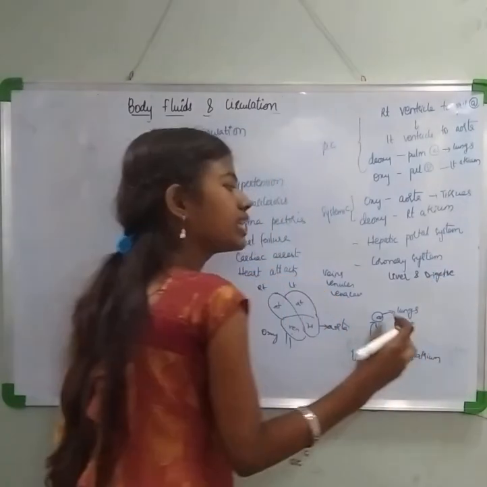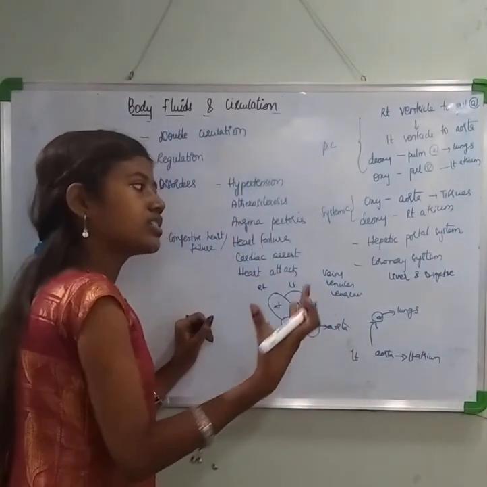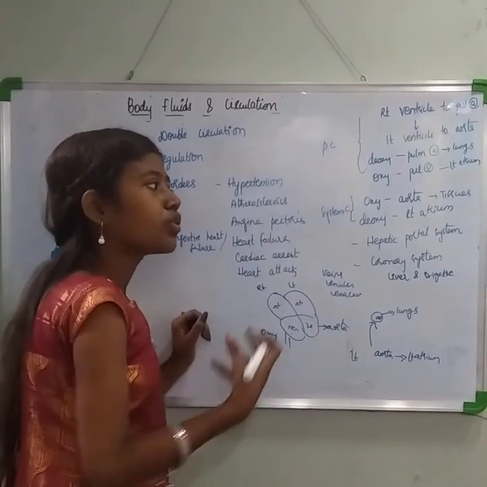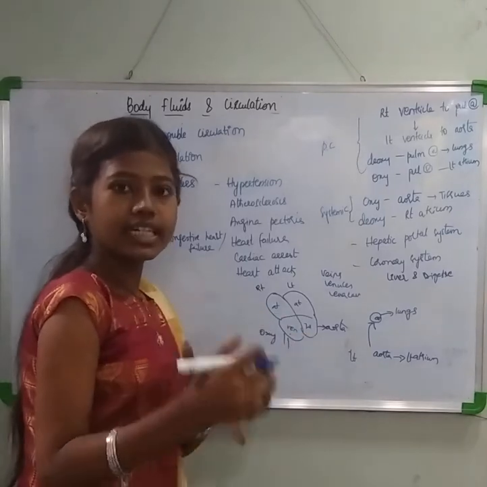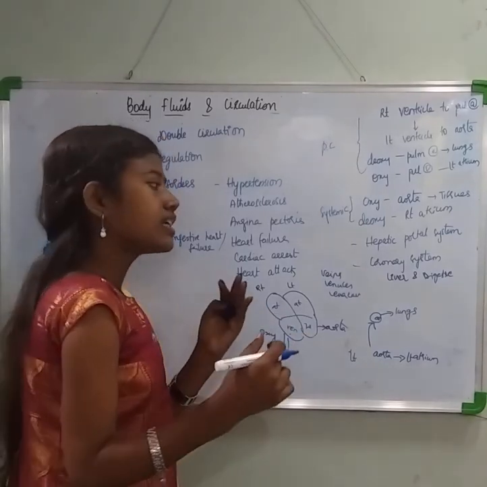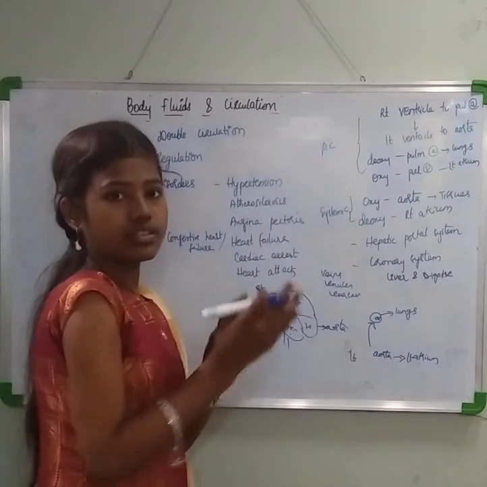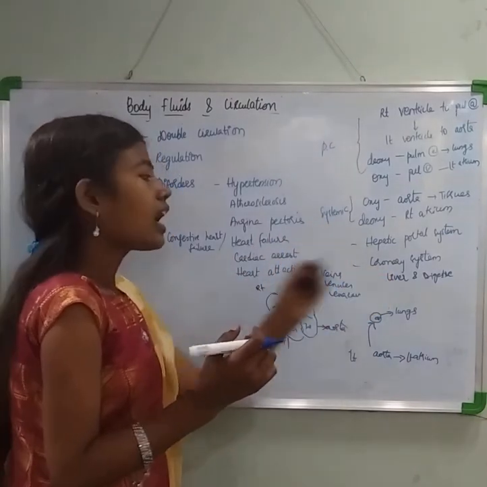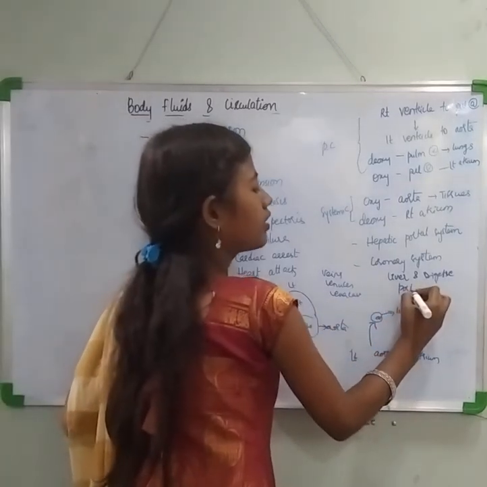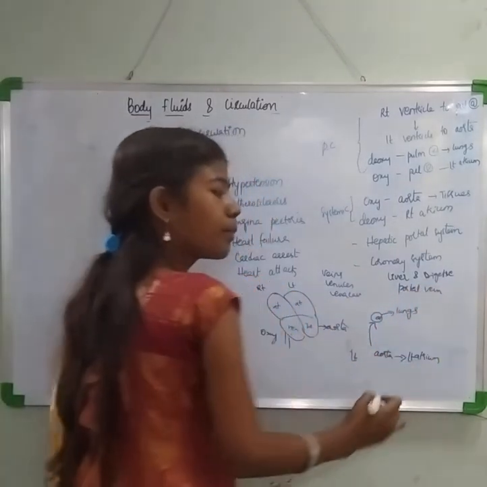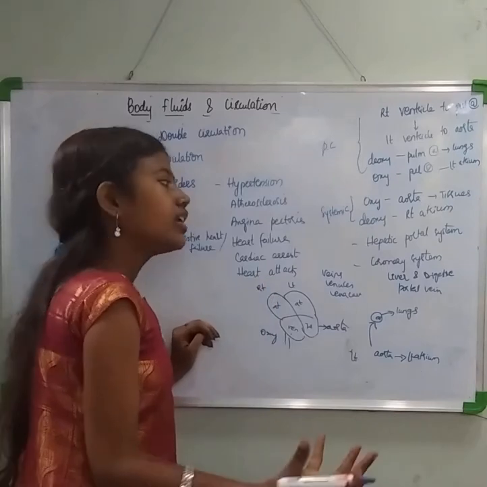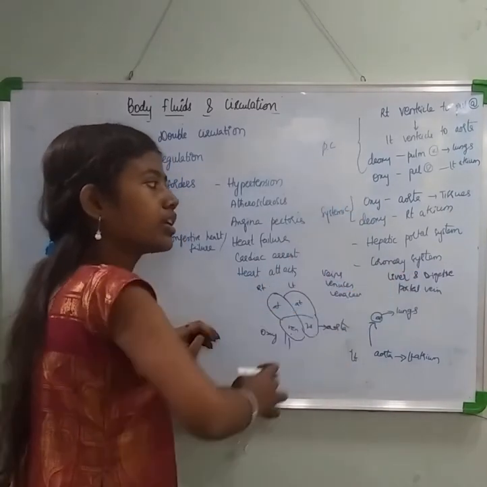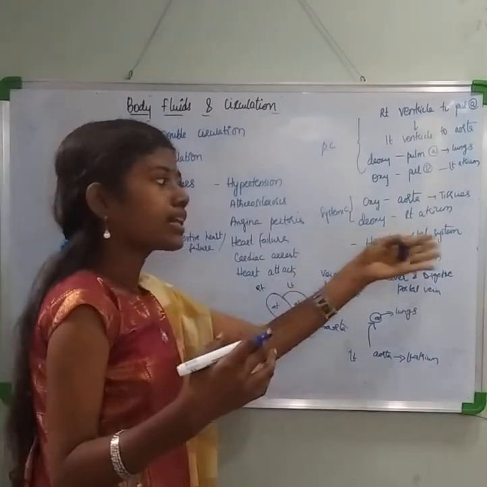Blood from the intestine will reach the liver first, before it reaches the systemic circulation, through the portal vein. So this is referred to as the hepatic portal system.